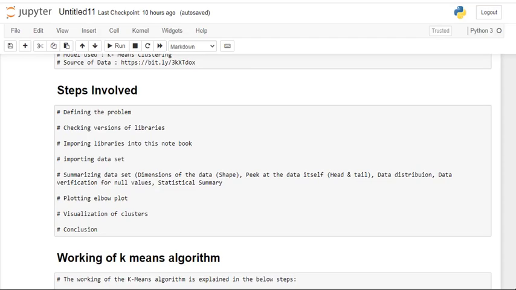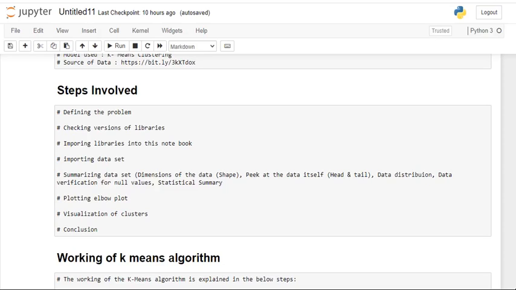In clustering, what will happen? The identical values are grouped together in a single cluster, with the centroid point in the middle, and the different data points are separated into different groups. This is what clustering is. In this task, we are using k-means clustering to process the data to identify the number of clusters expected from the data. That's why we are using the elbow plot. And finally, the conclusion has been made.